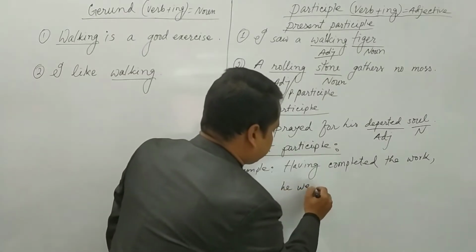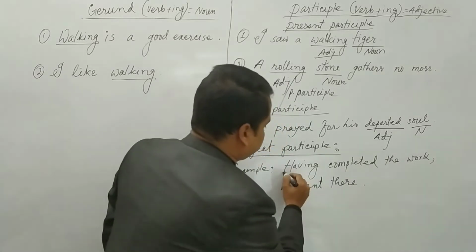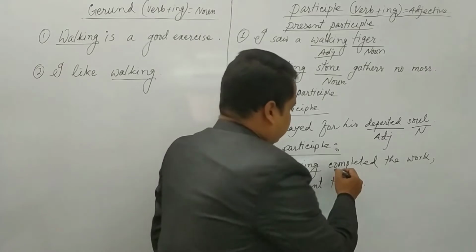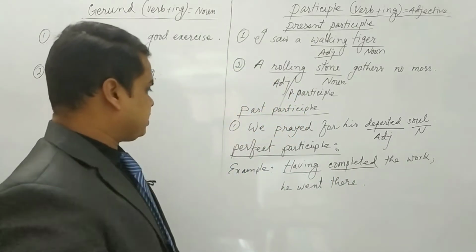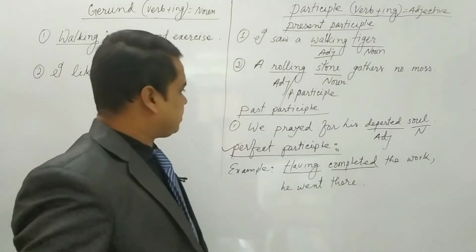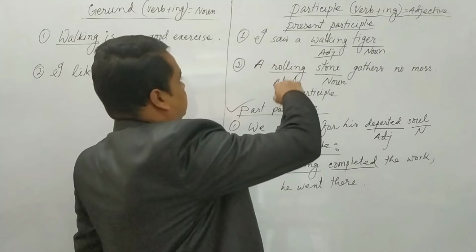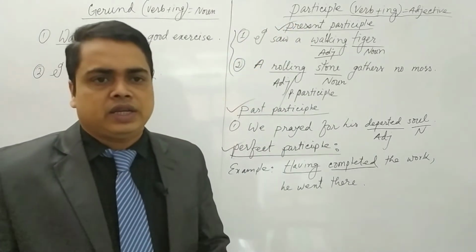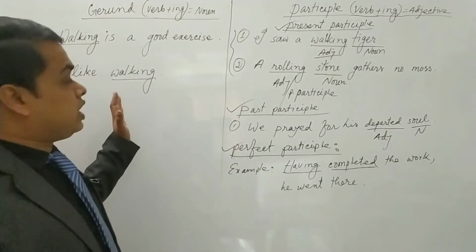he went there. Okay, dear students, so here you are using having. At the same time, you are using V3 of the main verb. So having will be used in case of perfect participle. So this is the example of perfect participle. This is the example of past participle. And these two are the examples of present participle. I think, dear students, you have got the idea about participle and gerund also.